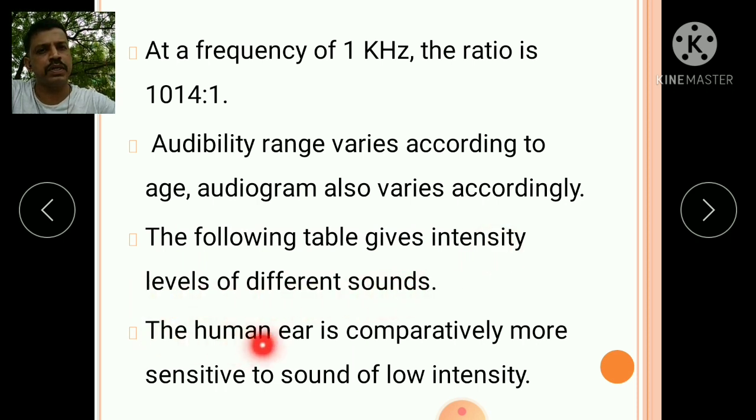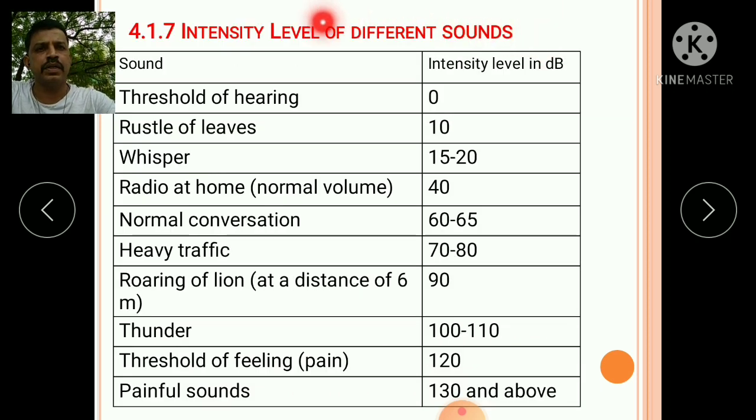The human ear is comparatively more sensitive to sound of low intensity. These are the different intensity levels, and intensity level is given in decibel. dB is the unit. Threshold of hearing is 0. Rustle of leaves 10 dB. Whisper 15 to 20 dB.